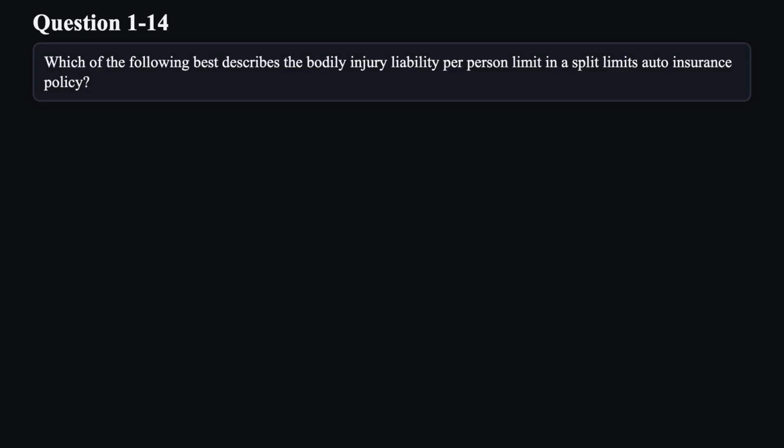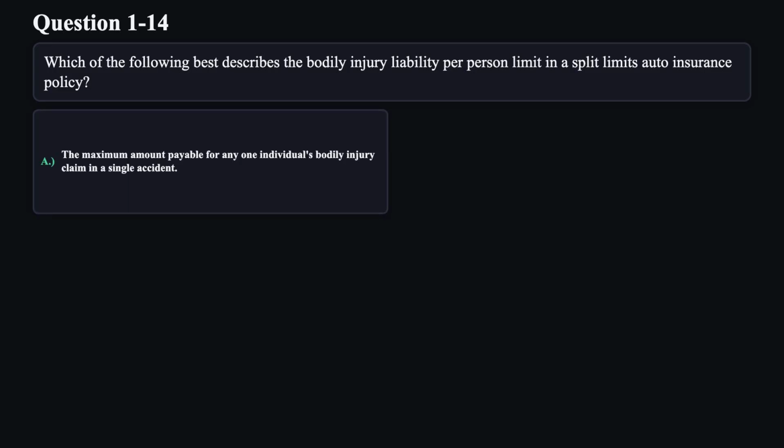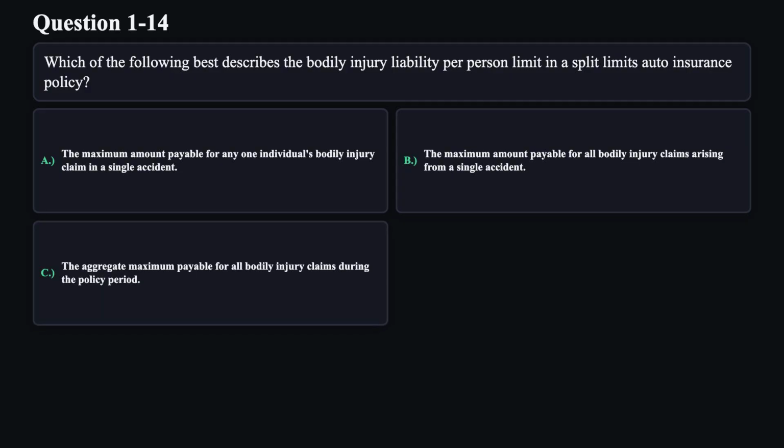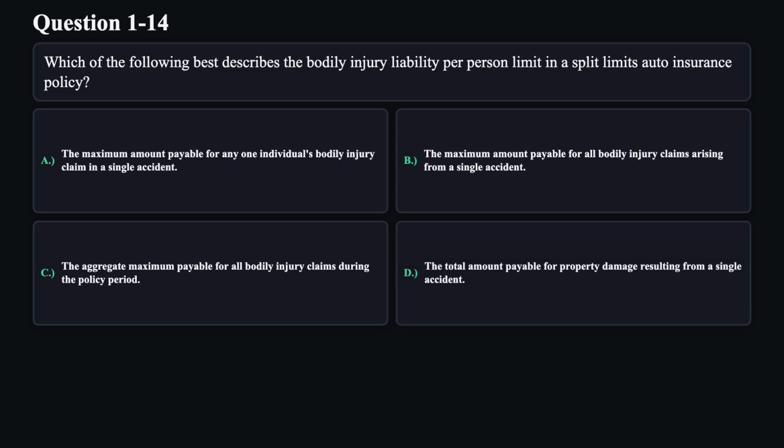Question 14. Which of the following best describes the bodily injury liability per person limit in a split limits auto insurance policy? A. The maximum amount payable for any one individual's bodily injury claim in a single accident. B. The maximum amount payable for all bodily injury claims arising from a single accident. C. The aggregate maximum payable for all bodily injury claims during the policy period. D. The total amount payable for property damage resulting from a single accident.